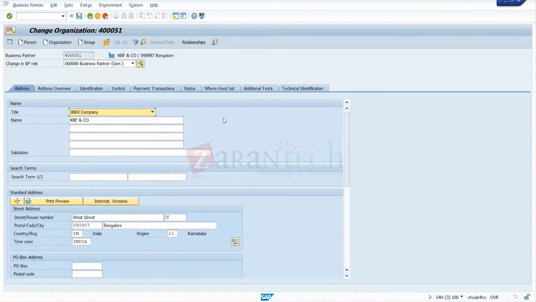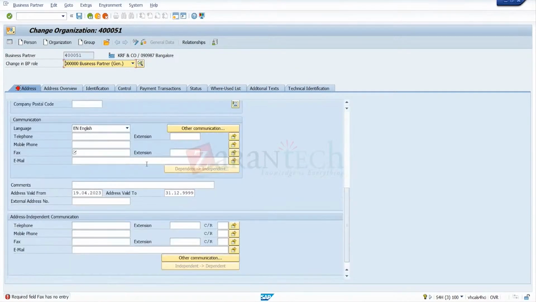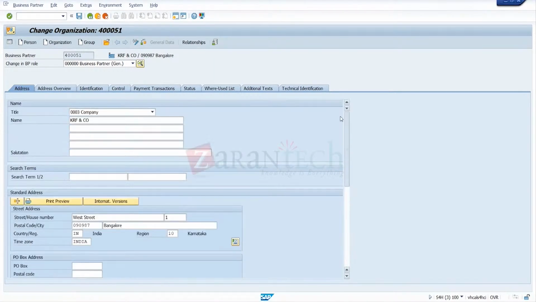So you can see, this is a general role. We are getting all these tabs under general. I will tell you one thing. Whenever we are creating any sales order, we have to give the 402 customer number, right? Customer number, correct. And whenever we want to create any purchase order, we will use 403 or 405, the vendor number, correct? Yeah. And when are we going to use this business partner number?